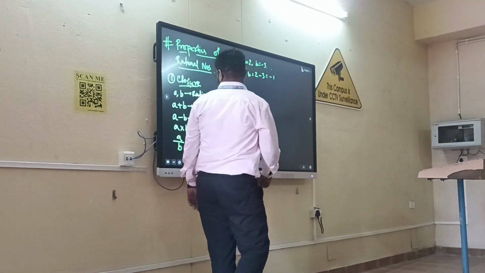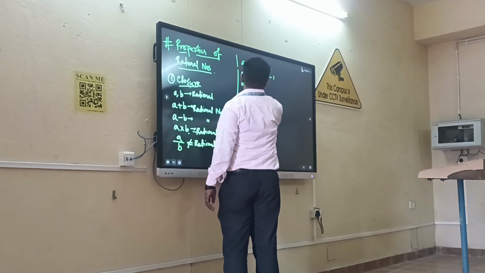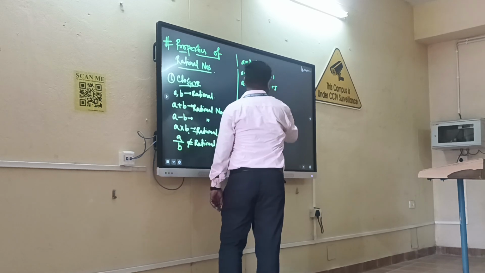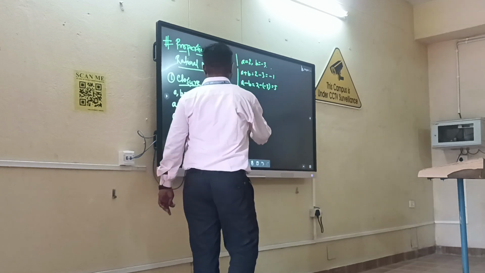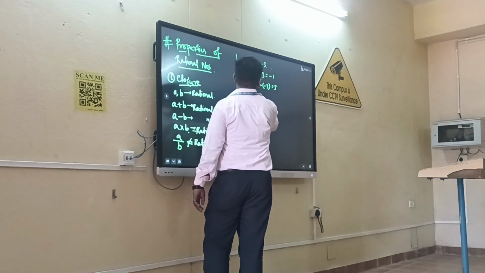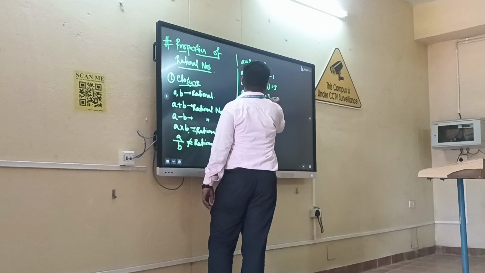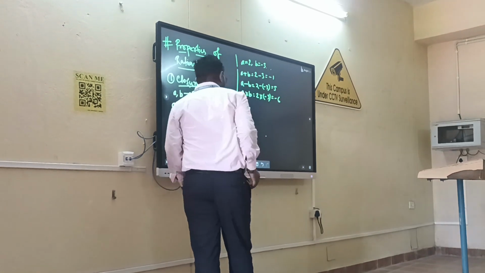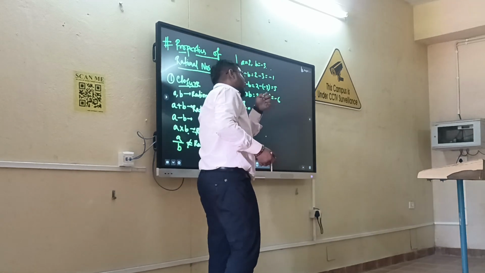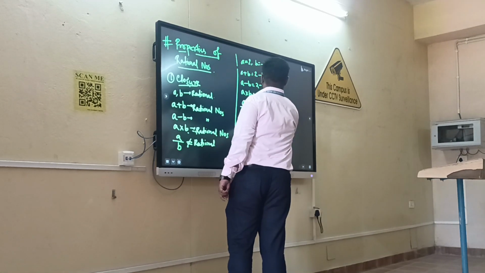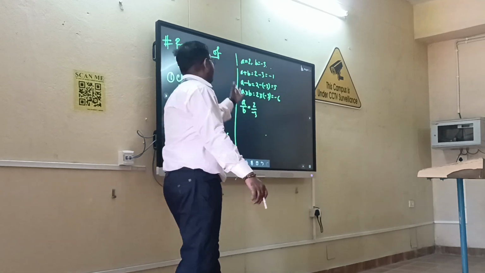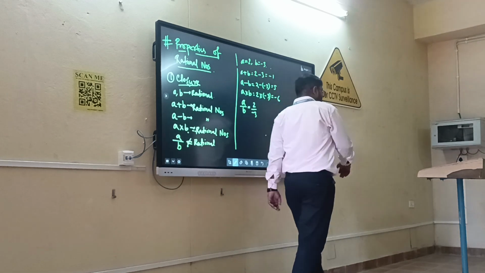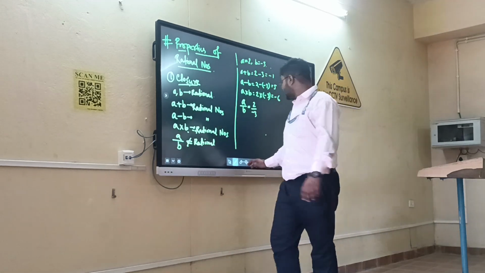Now subtract them. 2 minus minus 3 is 5, rational. And 2 into minus 3 is minus 6. Division is also becoming rational here, but not in every case. So 2 by minus 3 is also rational. With this example I have shown the property of closure. Now let's move on to the associative property.